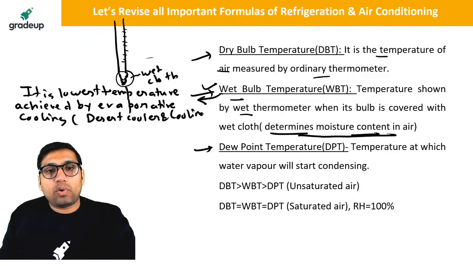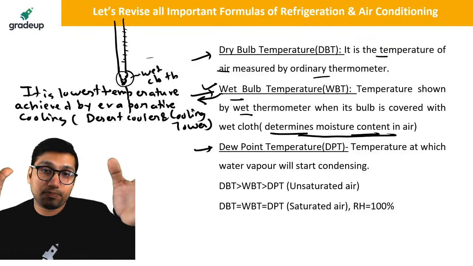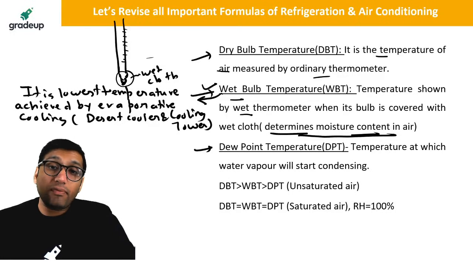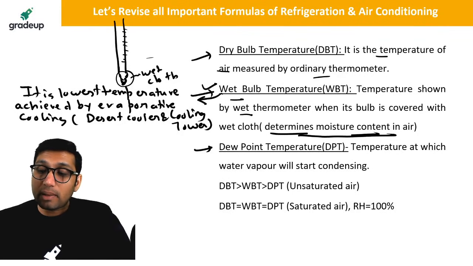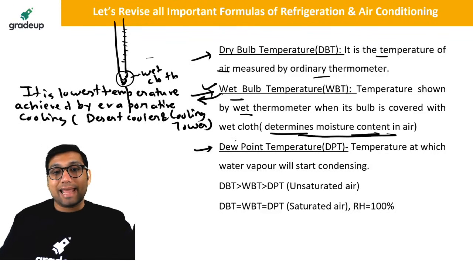In desert cooler and cooling tower, the lowest temperature will be called the wet bulb temperature. So whenever you have this application of evaporative cooling or cooling and humidification, the lowest temperature that can be achieved, up to which cooling can be produced, is called the wet bulb temperature. Okay.